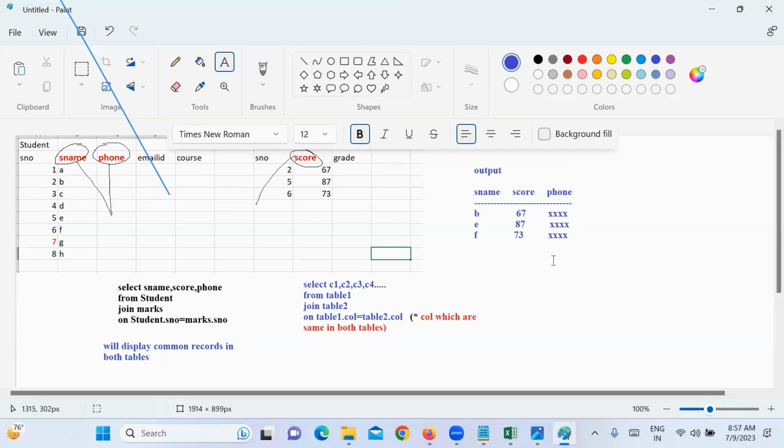So these are the only three records we get, because these are the only three records common in both the tables, right? Yes, sir.